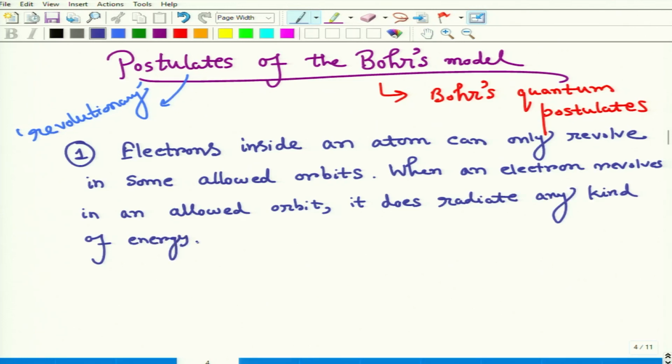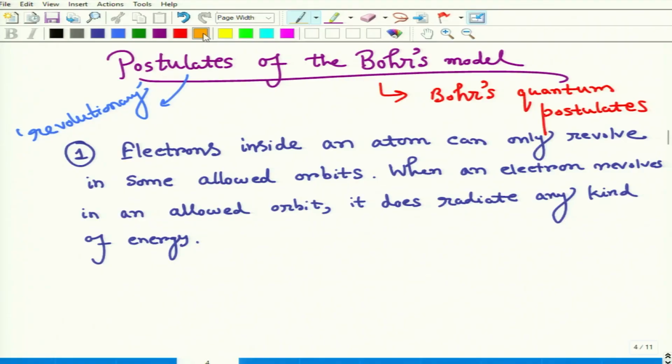From the Rutherford model, we know that the electrons are circulating around the nucleus, and that path is called an orbit. There are various orbits. But what was the problem in the Rutherford model? According to electromagnetic theory, when a charged species follows a rotating path, it should emit electromagnetic radiation, which essentially decreases the energy of that particle.